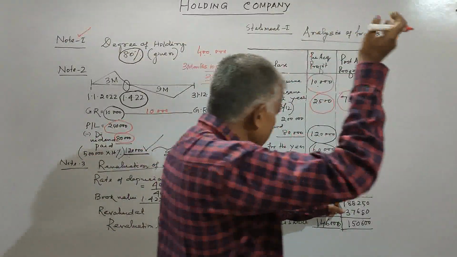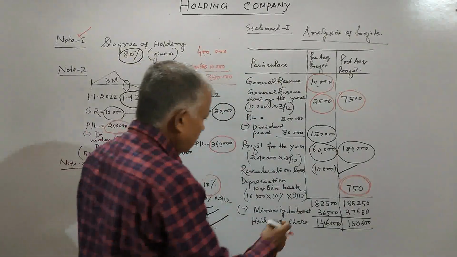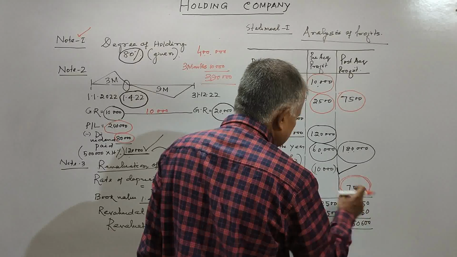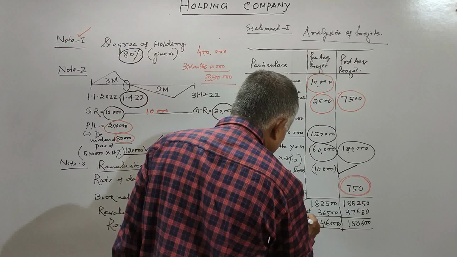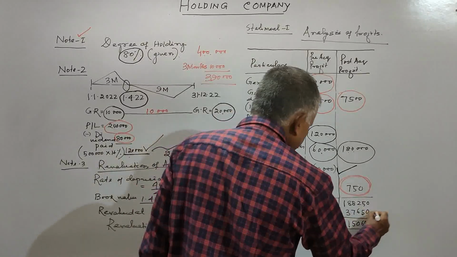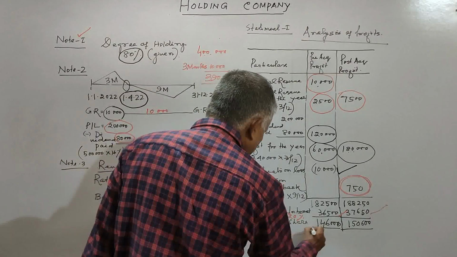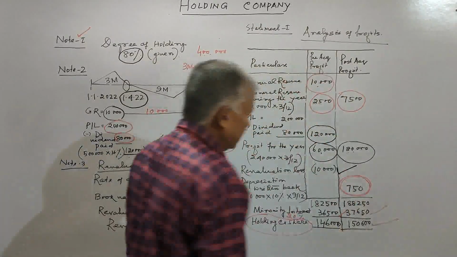So increase the profit by 750. So the total comes to 1,88,250. Out of this, minority interest is 20%. Therefore, the holding company share is 80% remaining here.